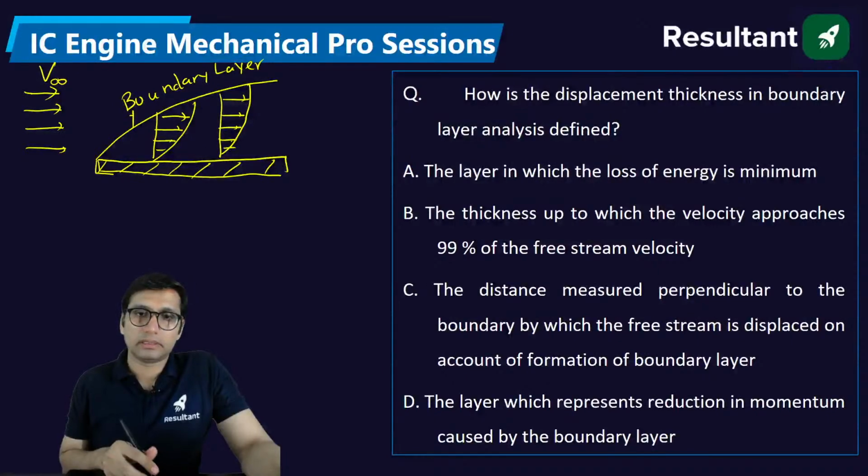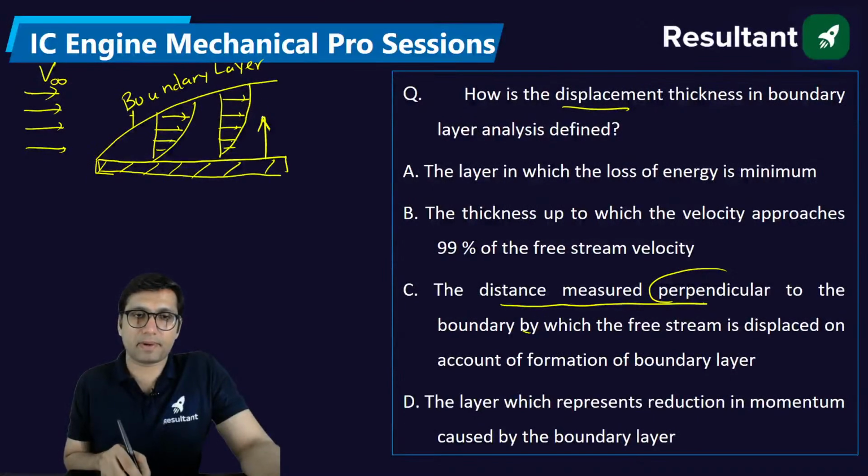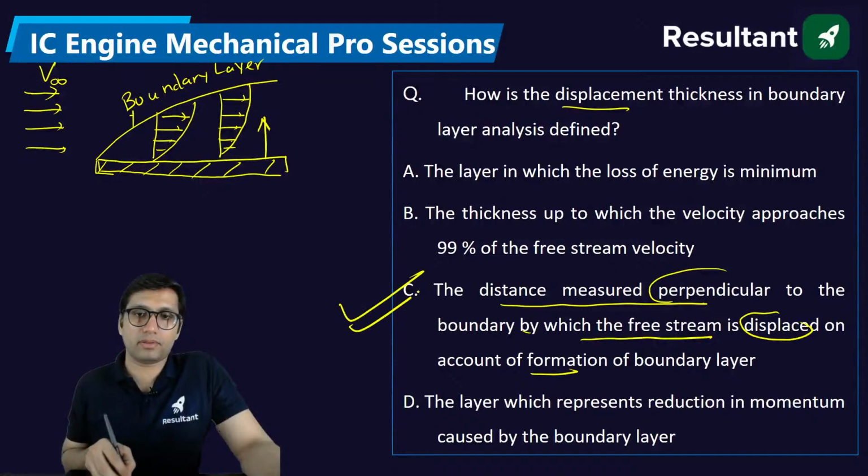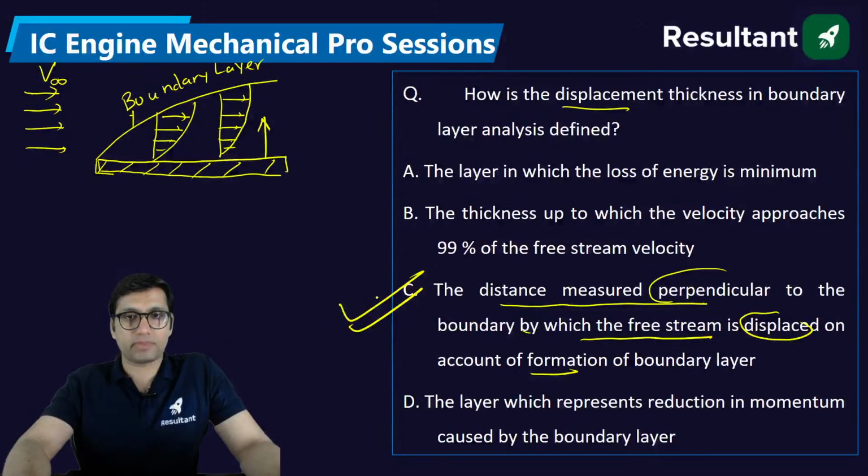So what is the displacement thickness? Displacement thickness is defined as a distance measured perpendicular to the boundary, in this direction, by which the free stream is displaced on account of formation of the boundary layer. So that is called your displacement thickness.